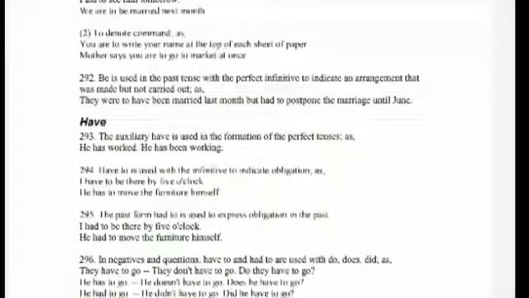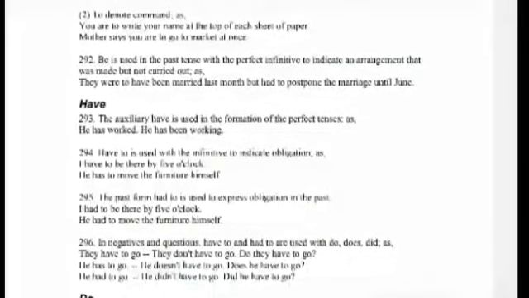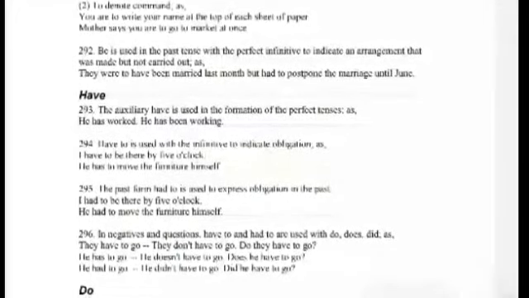To indicate a plan, arrangement, or agreement. I am to see him tomorrow. We are to be married next month. Next, to denote command. You are to write your name at the top of each sheet of paper. Mother says you are to go to market at once.